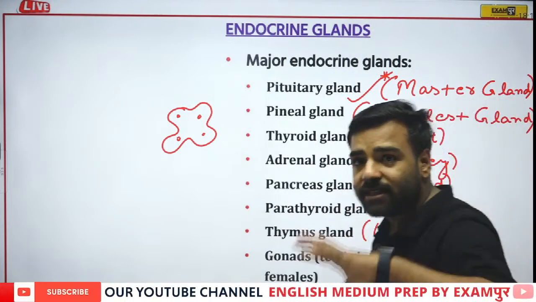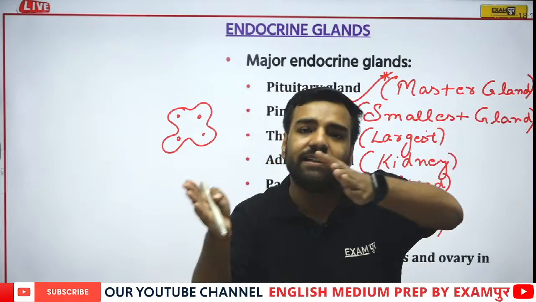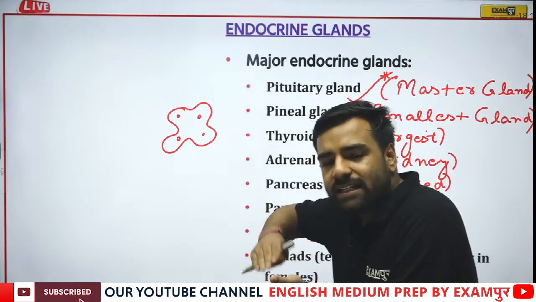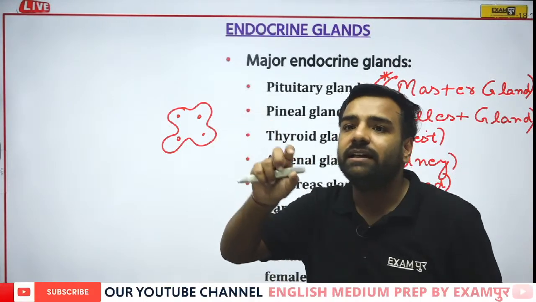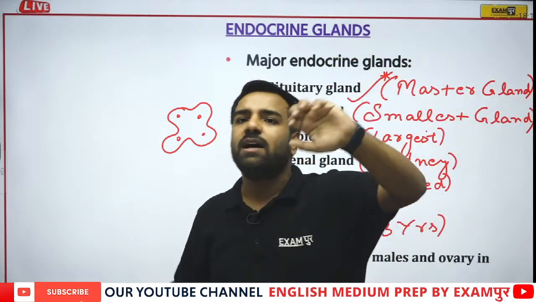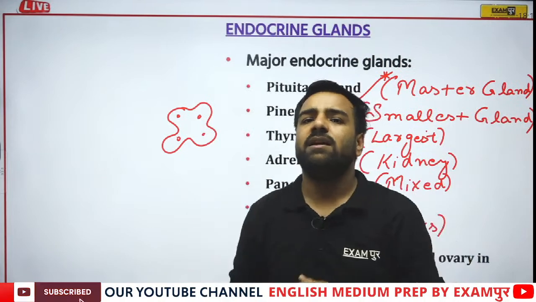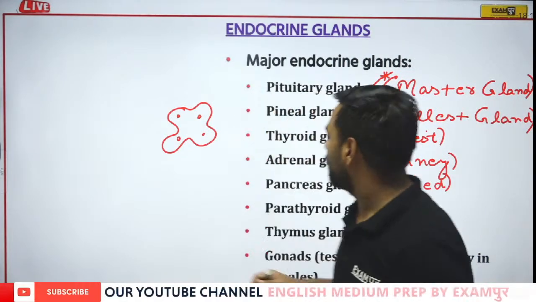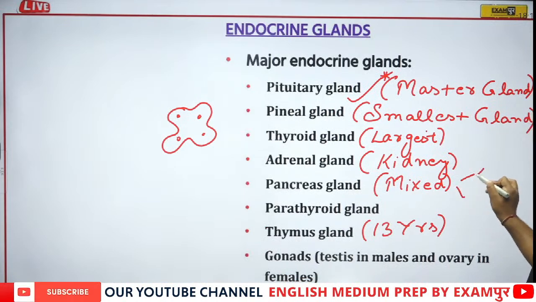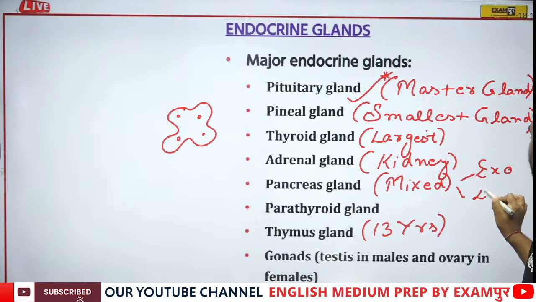But just after 13 years, it starts degrading its shape. That's why we can say that as we grow, it keeps on decreasing. So HR is saying that it is both endo and exo, and that's true. I guess I'm cutting your comments late, HR. But yeah, you are right. If I'm talking about this pancreas, they are mixed gland. That is, they are actually your exocrine also and endocrine also.